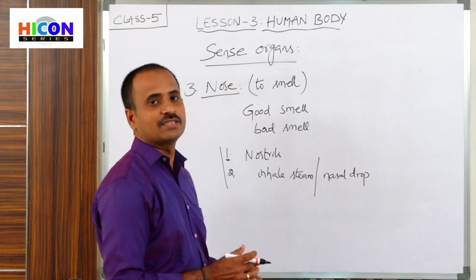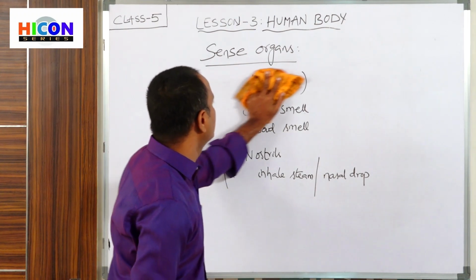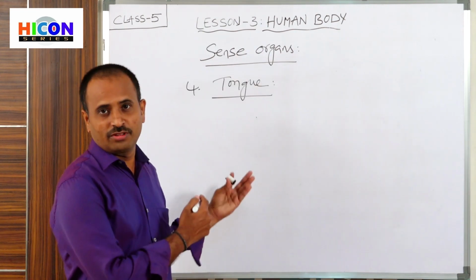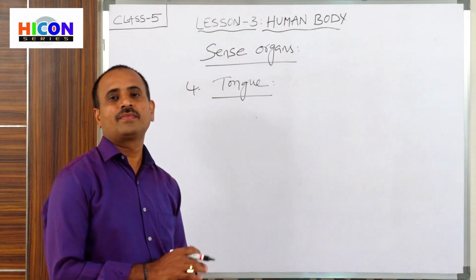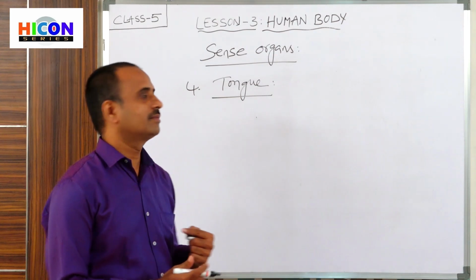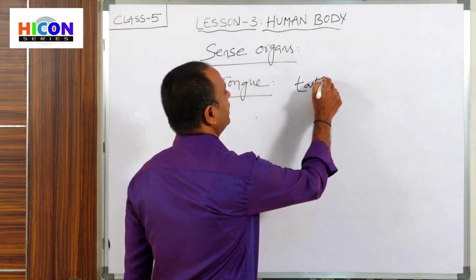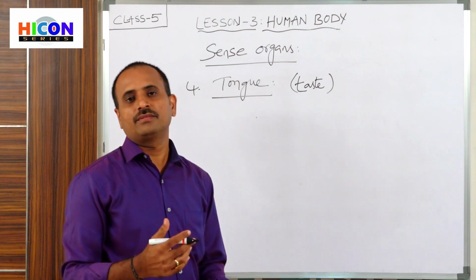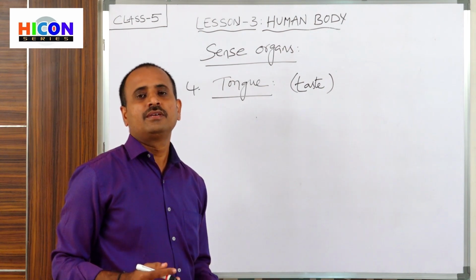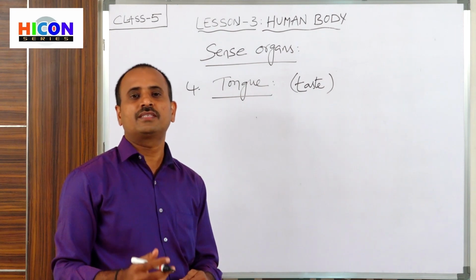Next, let us go to the next sense organ. What is the next sense organ? The fourth one is the tongue. Children, the fourth sense organ is the tongue. What can we do with our tongue? We can taste different items with the tongue. The tongue is to taste. What can we taste? We can feel different types of tastes.